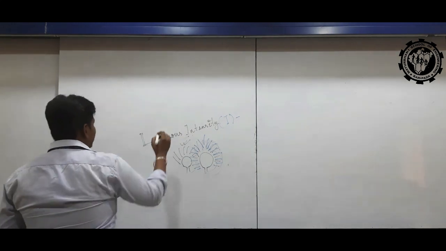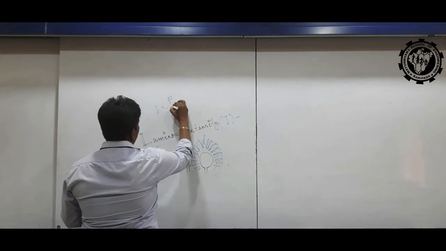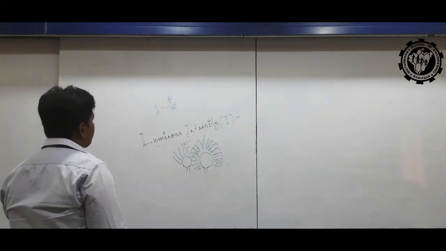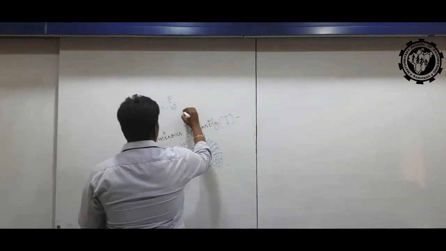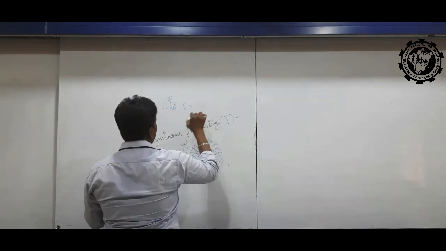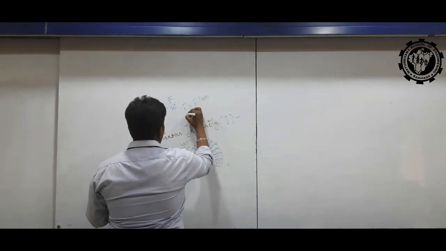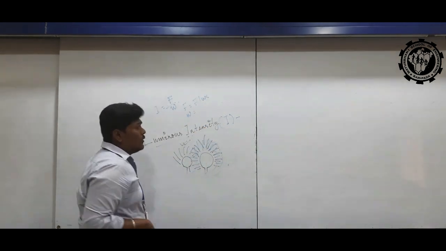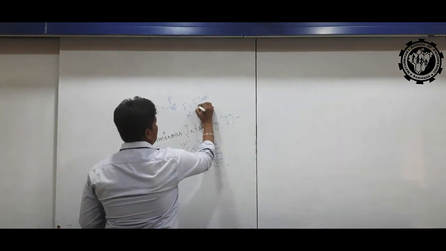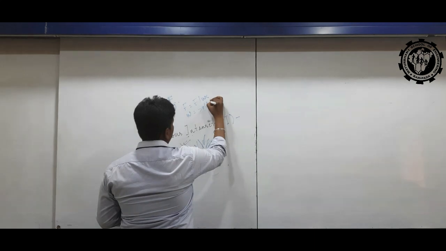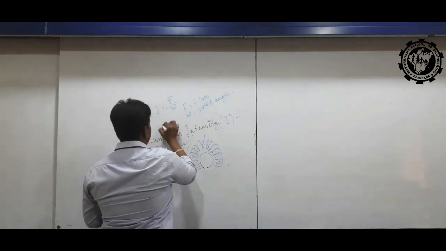So I equals F by omega, where F equals flux and omega equals the solid angle we got from the previous source. Is it clear?